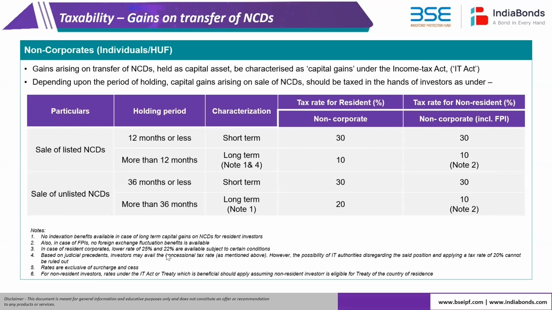One more aspect is that in listed bonds, there is no withholding tax which the issuer deducts. So it is up to the investor to discharge the necessary taxes. And one of the reasons for this kind of a construct was that in listed bonds you could have a situation where there are secondary transactions.